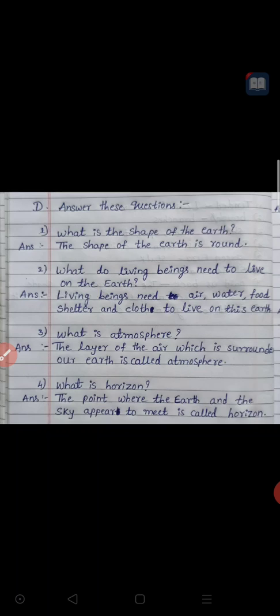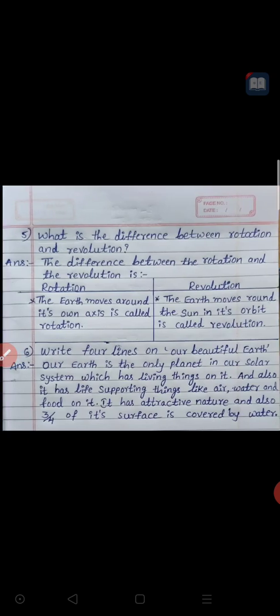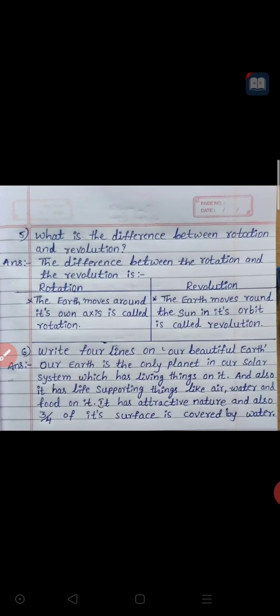With an image, I explained this to you. What is horizon? If you stand outside and just look forward, somewhere you will see that the sky and earth seem to meet. That point is called horizon. Okay. Then the next question. Yeah, here it is. Sorry, there are six. Fifth question it is.